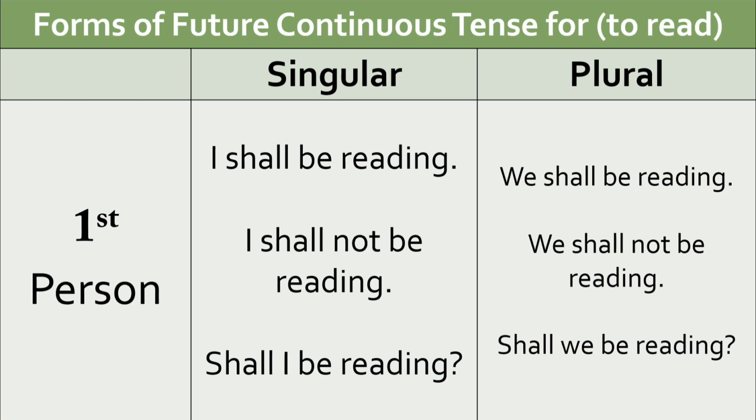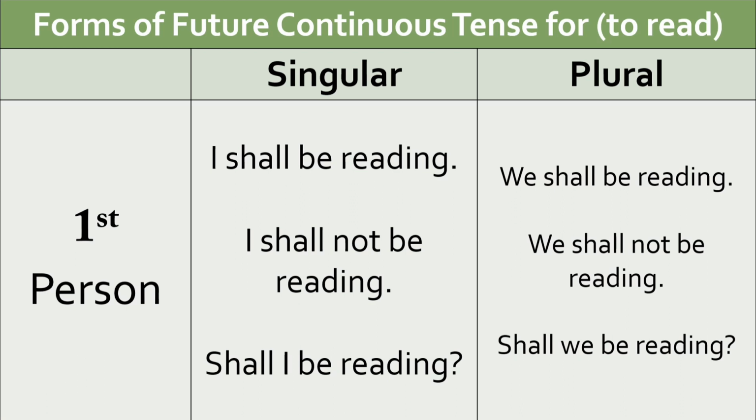So, the forms are I shall be reading and we shall be reading. The negative forms are I shall not be reading and we shall not be reading. Remember, for making a negative sentence, not is to be used after the first word of the verb. So, we should use not after shall.